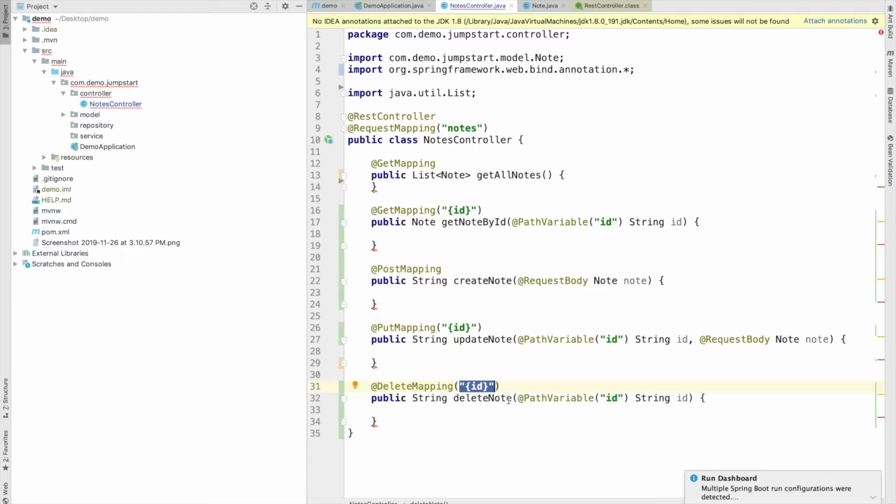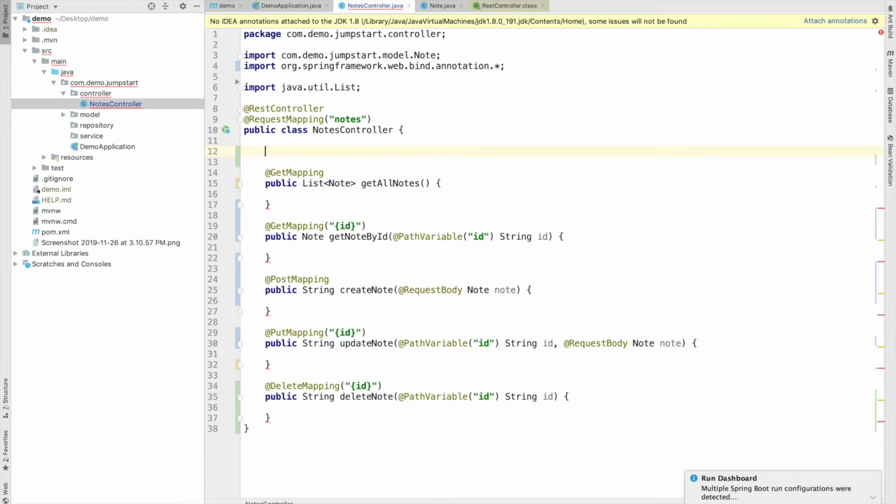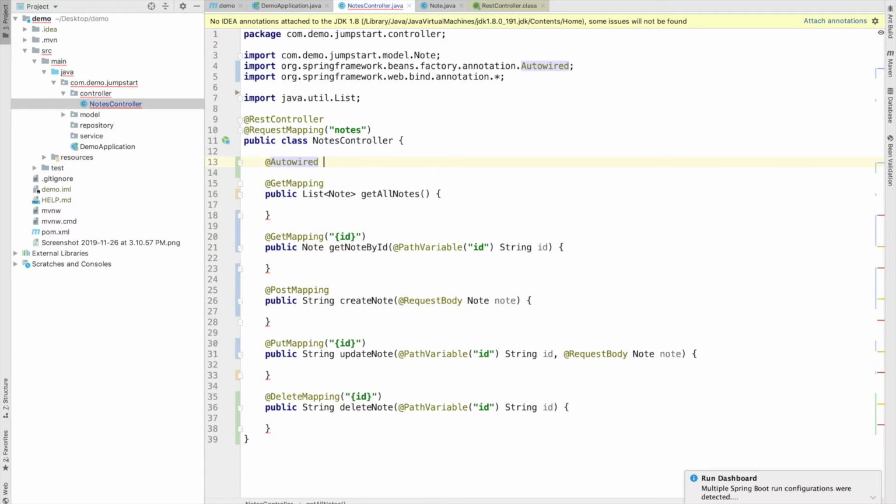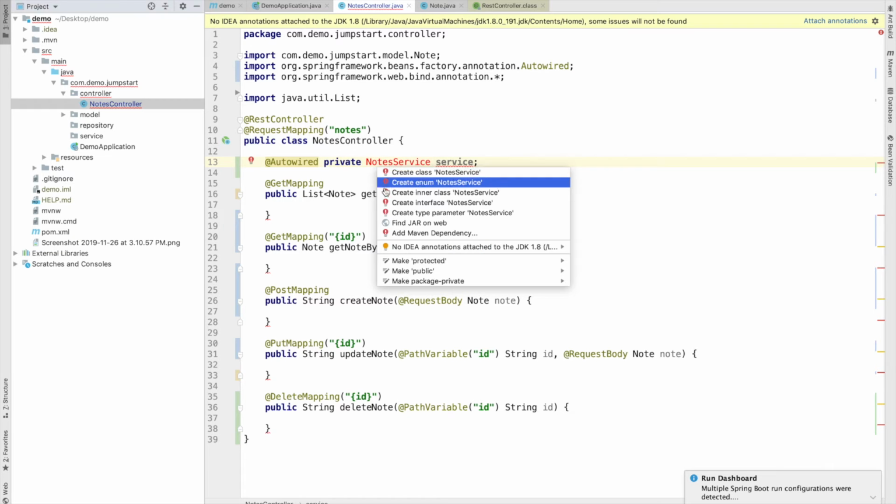So now I am going to inject a service dependency here. By using the annotation Autowired, we usually inject our dependency. I will cover this topic in a separate video, the detailed version of dependency injection. For now, let's just add it here. Autowired private NodeService, let's name it service, and I am going to create the class NodeService.